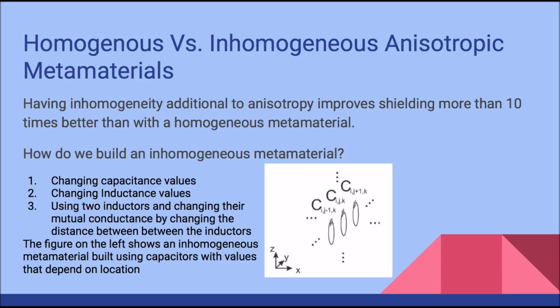Let's now cover the differences between homogeneous versus inhomogeneous anisotropic metamaterials. Having inhomogeneity in addition to anisotropy improves shielding more than 10 times better than with a homogeneous metamaterial. The question is, how do we build inhomogeneous metamaterials? We can do that by changing capacitance values, changing inductance values, or using 2 inductors and moving them closer together or far away from each other to change their mutual inductance. As a result, we get a much more pronounced shielding effect.